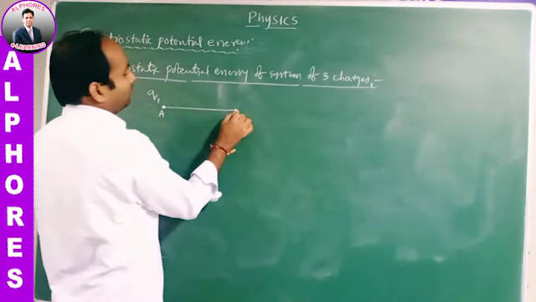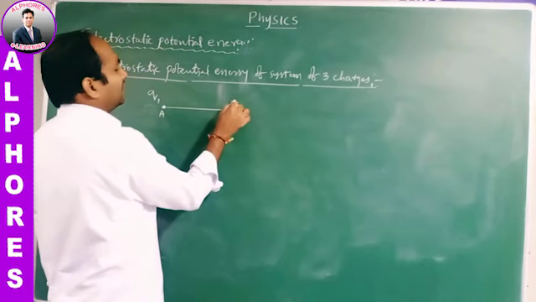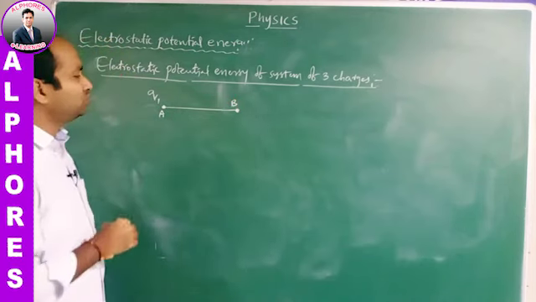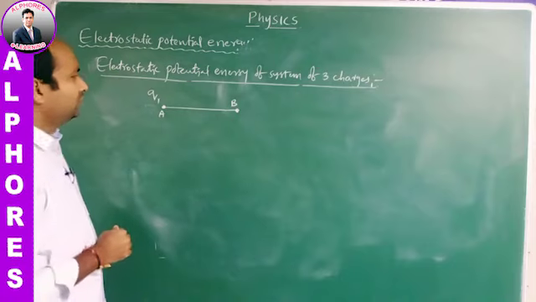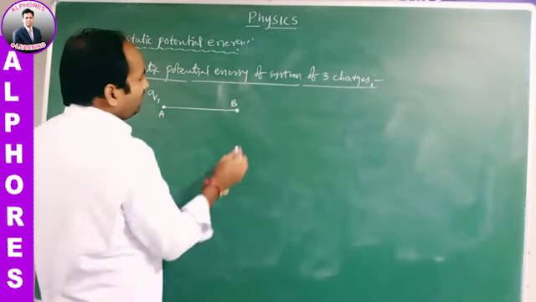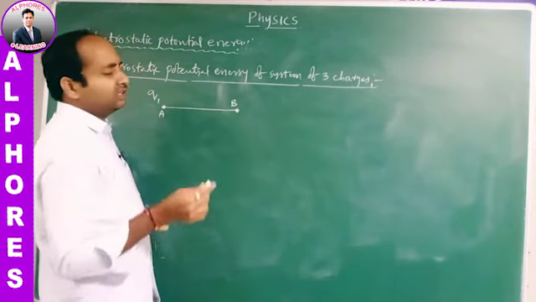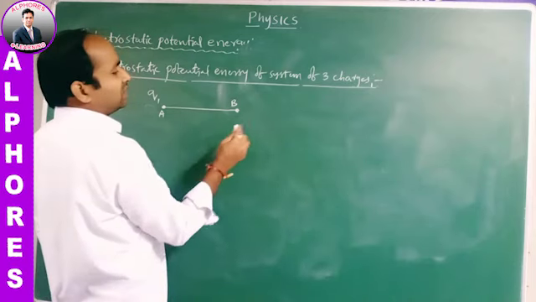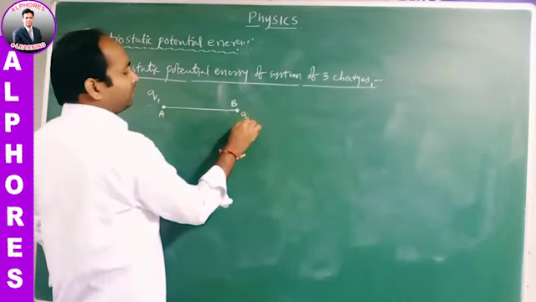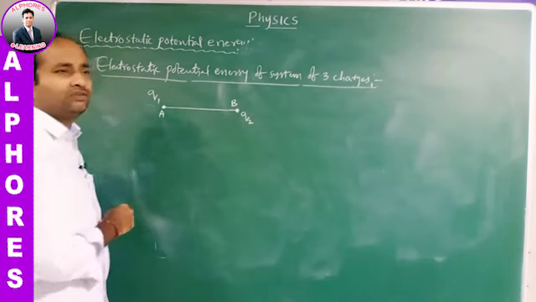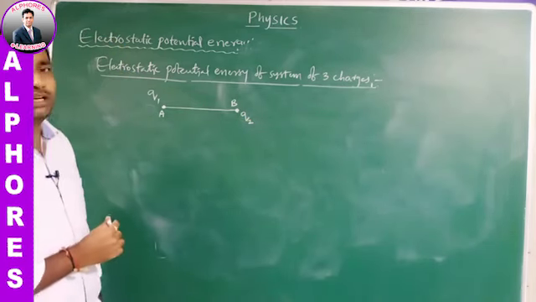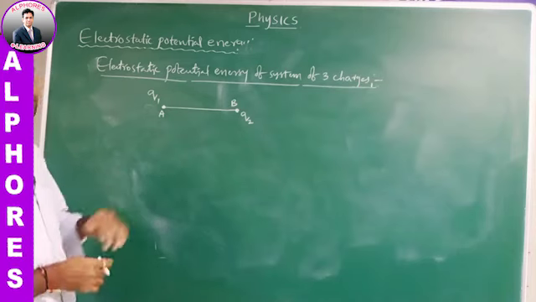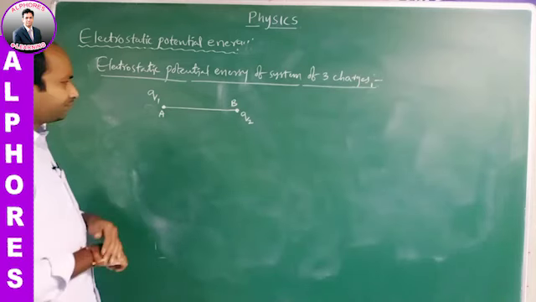Now B is a point within the electric field formed by the charge Q1. Here we are moving another charge, Q2, from infinity to the point B, within the electric field formed by the charge Q1.